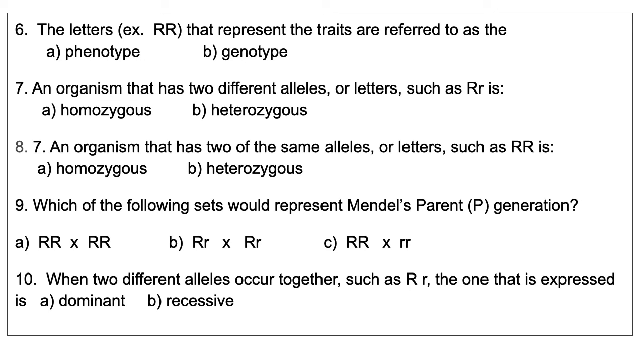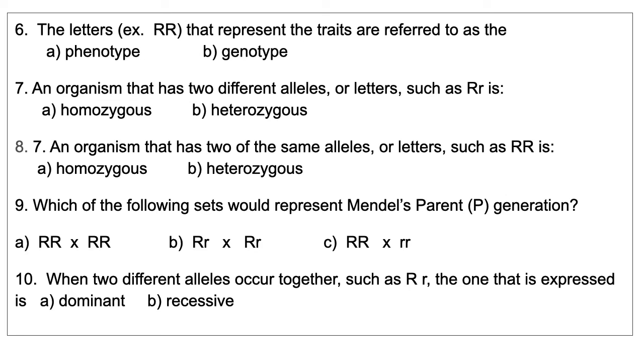Number 6, the letters, for example, big R, little r, that represent the traits are referred to as genotype. An organism that has 2 different alleles or letters, such as big R, little r, is heterozygous, right? So they are different letters. We have big R, little r, so 2 different alleles, and that is going to be heterozygous.